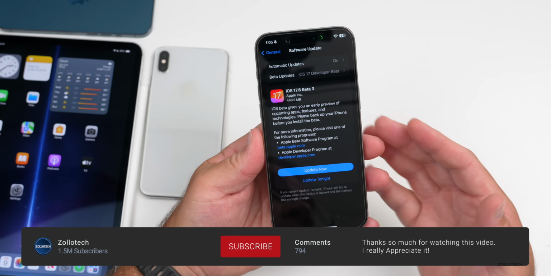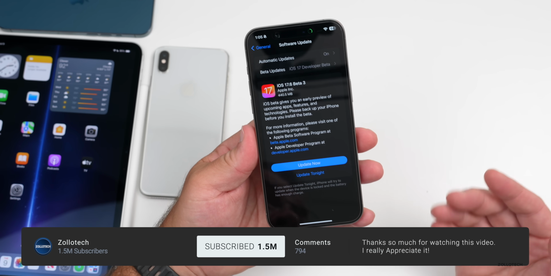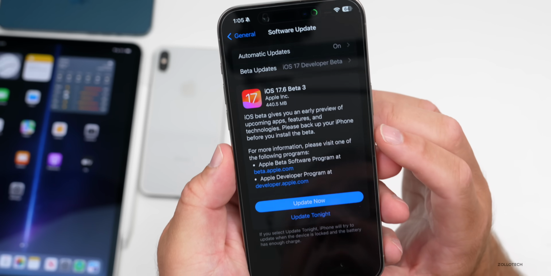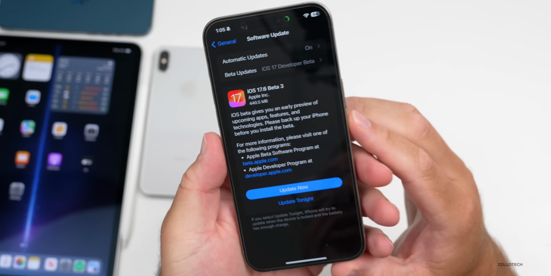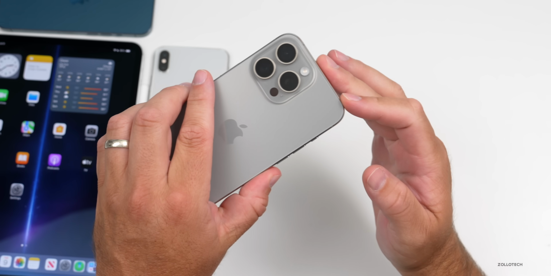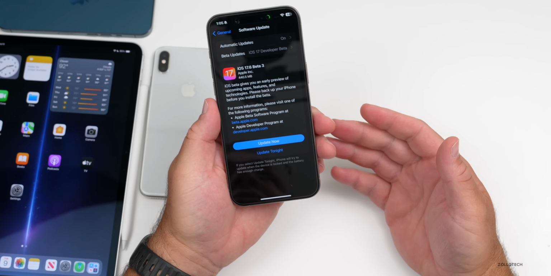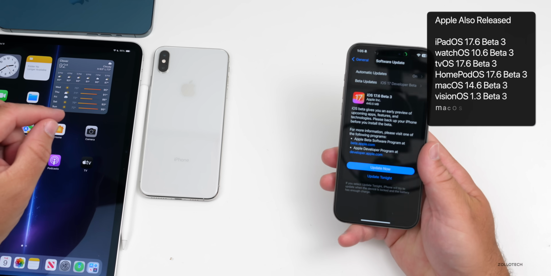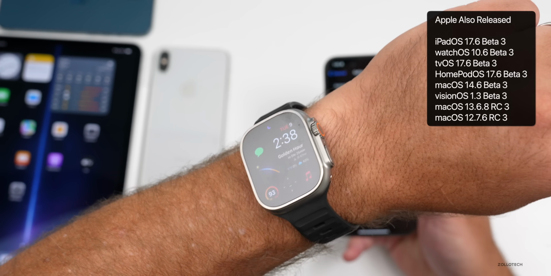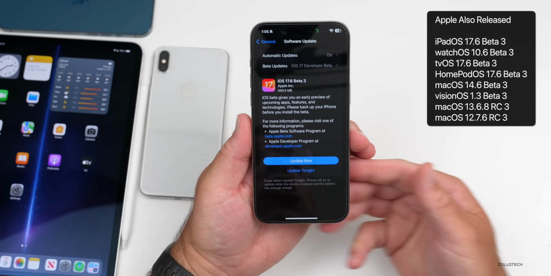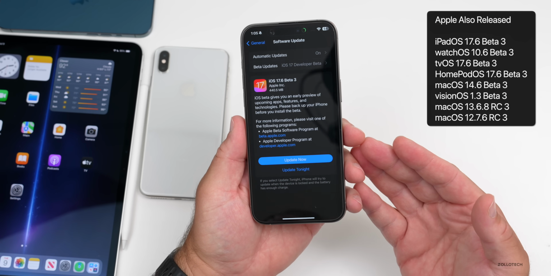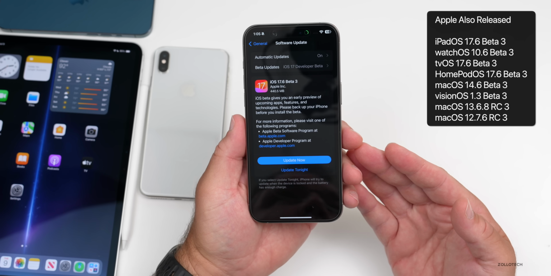This is out to developers and soon to public beta testers, typically by the time you're watching this video or the following day. This came in at 440.5 megabytes as far as the overall size goes on my 15 Pro Max, and it was about the same size on other devices such as the iPad, where Apple released iPadOS 17.6 Beta 3, watchOS 10.6 Beta 3, tvOS and HomePodOS 17.6 Beta 3, macOS 14.6 Beta 3, and visionOS 1.3 Beta 3.